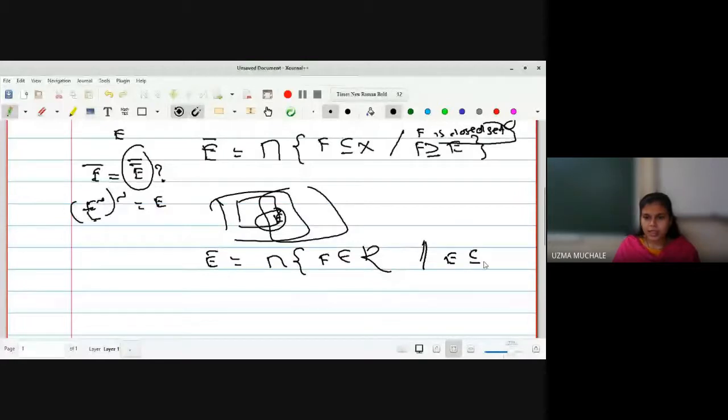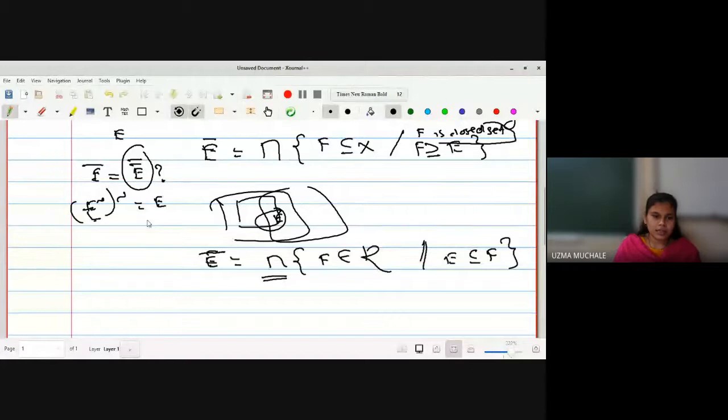E is contained in F. That is, F is a closed set which contains E. First, we will collect all the closed sets which contain E, and then we will take the intersection of all the closed sets which contain E, which gives you the smallest closed set containing E, which is nothing but E bar or E closure. Okay.